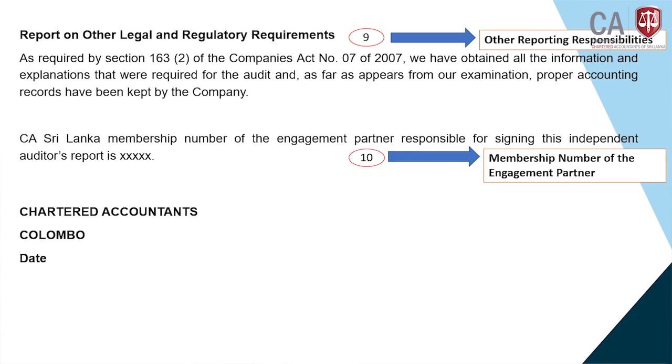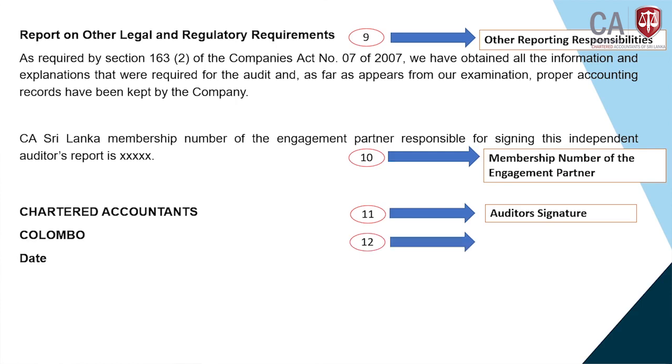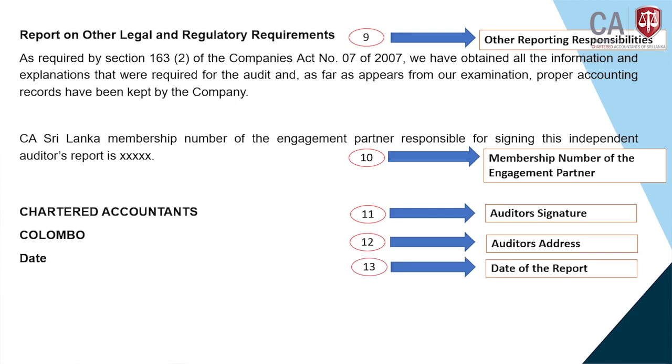That is number 10. And then number 11 of the audit report is the signature. Basically the signature has to come from the auditor. I showed you the live example of Renuka Group earlier, where you saw the signature. And then number 12 is the auditor's address, where you practice, maybe Colombo, Galle, Kandy, Jaffna, wherever you practice. And the last one, number 13, is the auditor's report date.